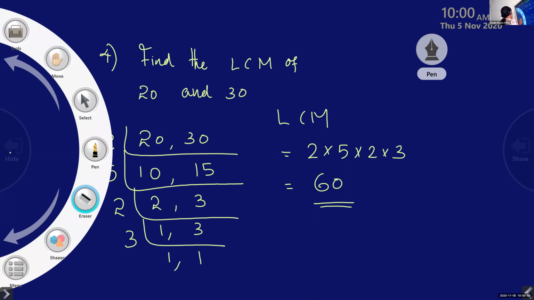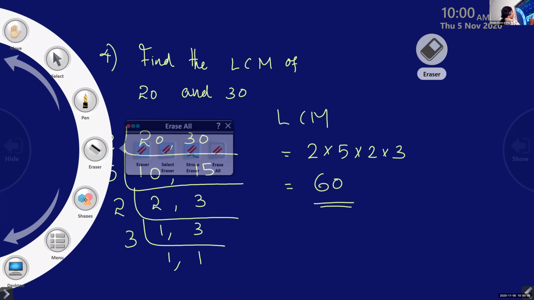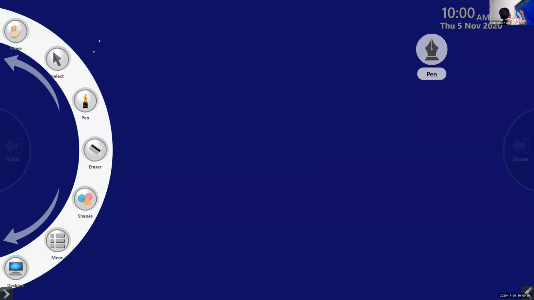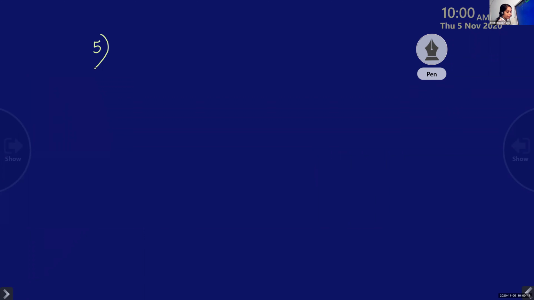Okay, children, I'll give you now 5 numbers. Sorry, 3 numbers. It is question number 5, I think. Question number 5. Find the LCM of 20, 25 and 30.